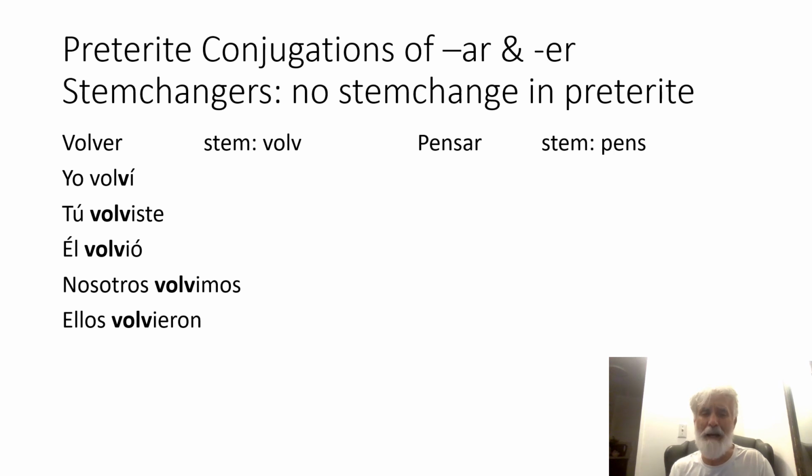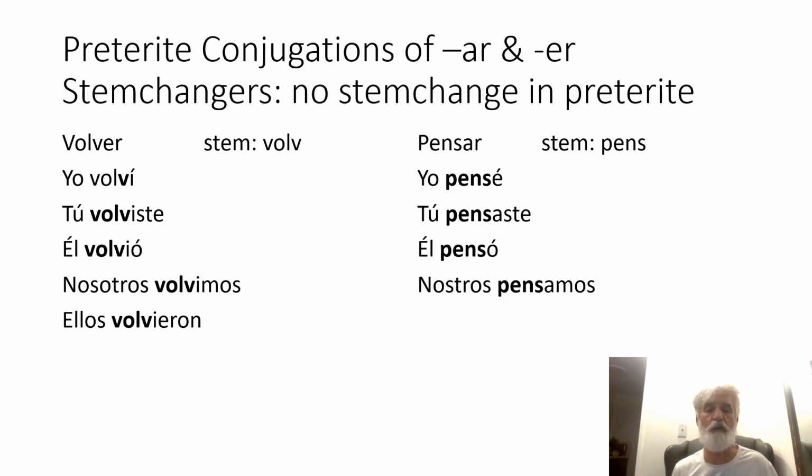What about pensar? It's a stem changer. Yo pienso, but it ends in AR, so there is no stem change. We just use the regular stem when we conjugate it in the preterite tense. So yo pensé, tú pensaste, él pensó, nosotros pensamos, and ellos pensaron. Again, we just use the regular stem.